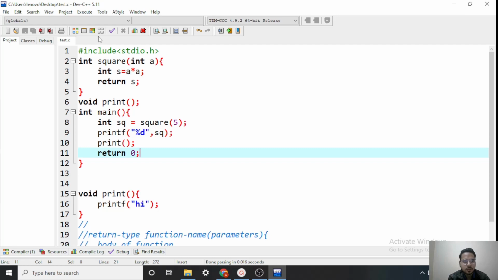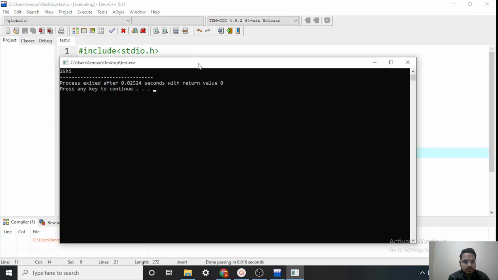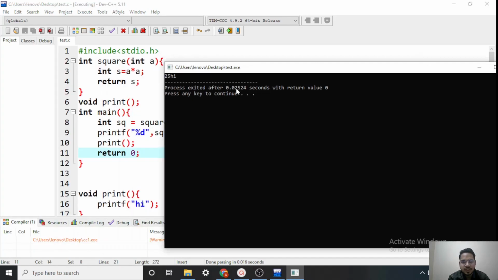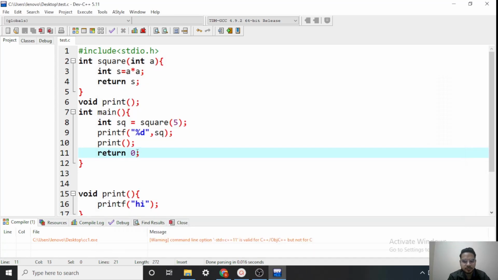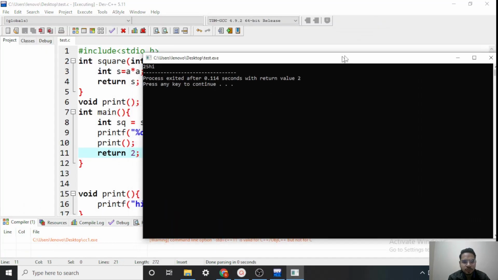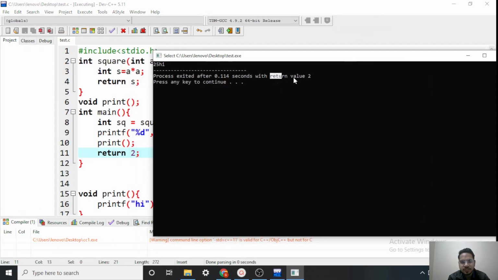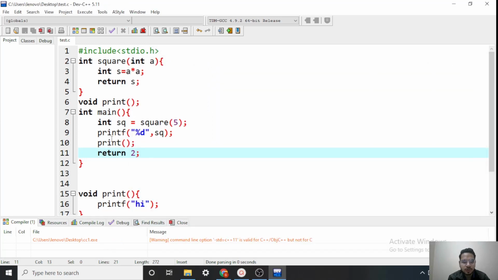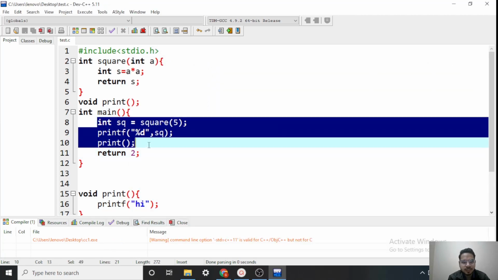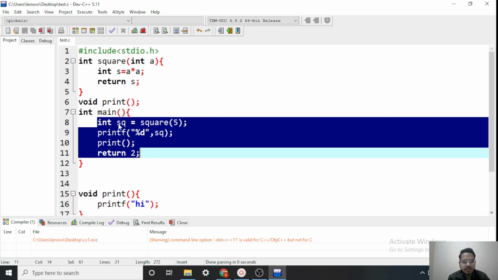You can also see it here: process exited after this much time with return value 0. Whatever value you return, you can see here also. If I change this return 0 to return 2, then what is my return value? Process exited with return value 2. It tells us whether our program completed or not.